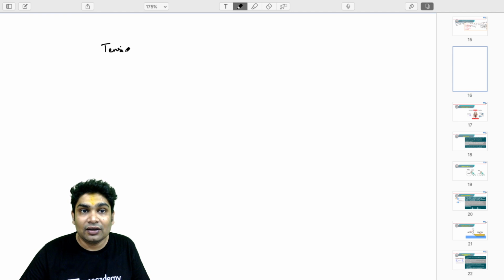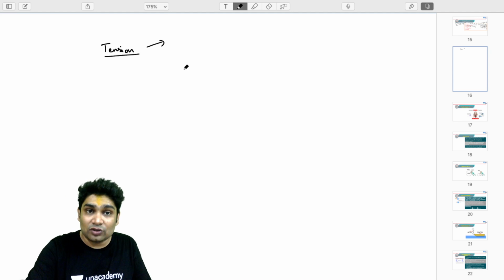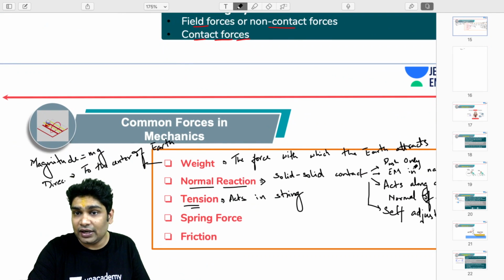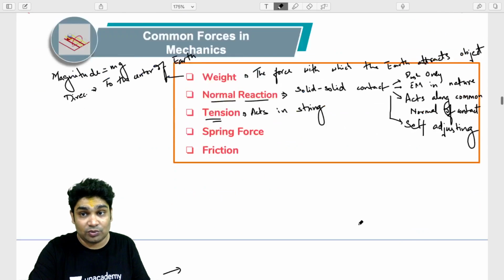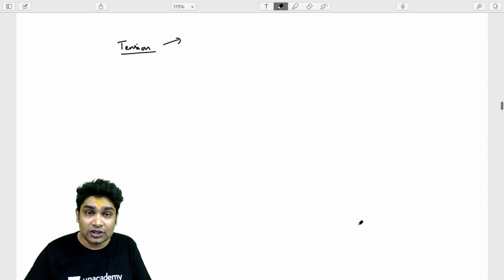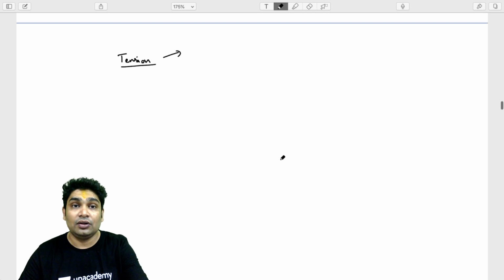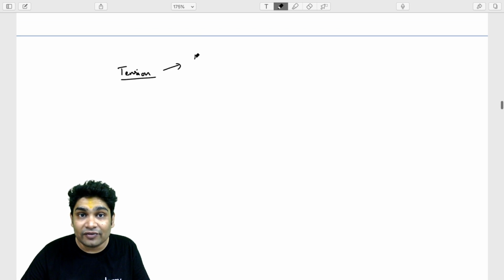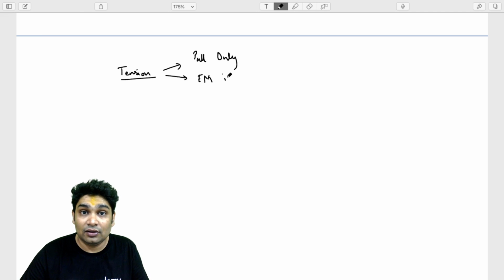The first thing I know is that it is electromagnetic in nature, just like your normal reaction. It's a pull only force, unlike your normal reaction, which is a push only force. So first you need to know that this is a pull only force. Its origin is electromagnetic.